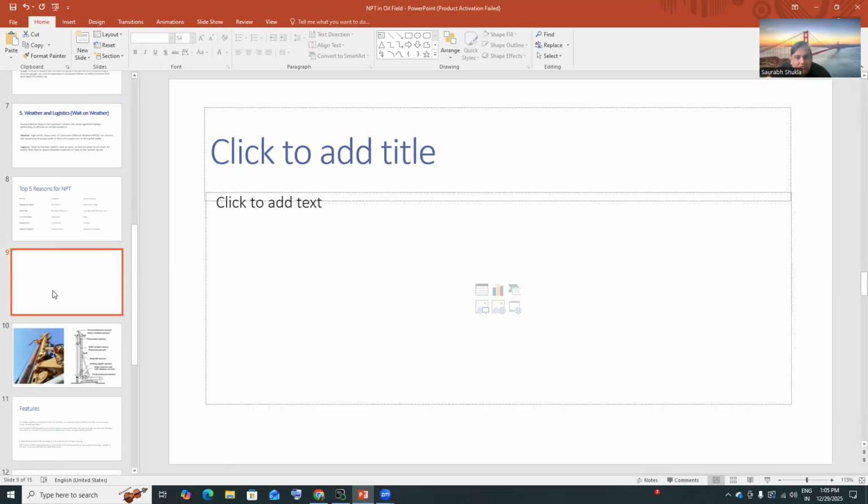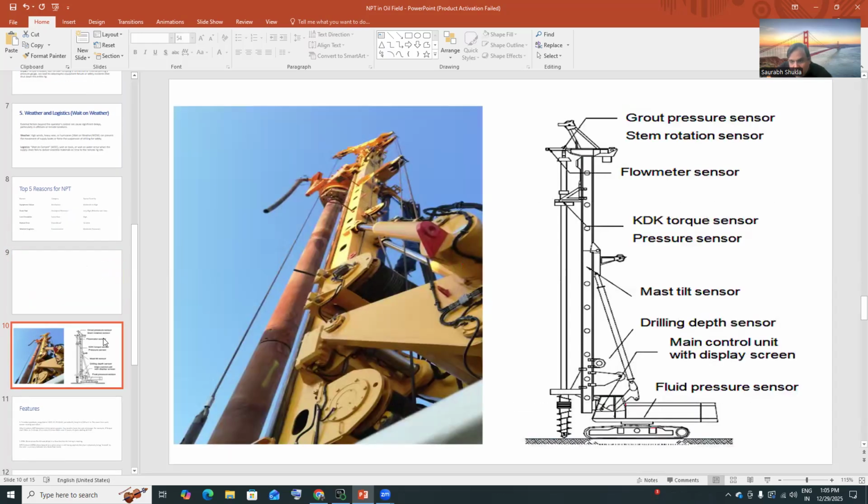Now what we have done is put a lot of sensors into this oil and gas rig, like the drilling depth sensor, fluid pressure sensor, flow meter sensor, all kinds of sensors, just to identify easily if something is going high and may cause failure. So we can change it before the NPT is going to happen.